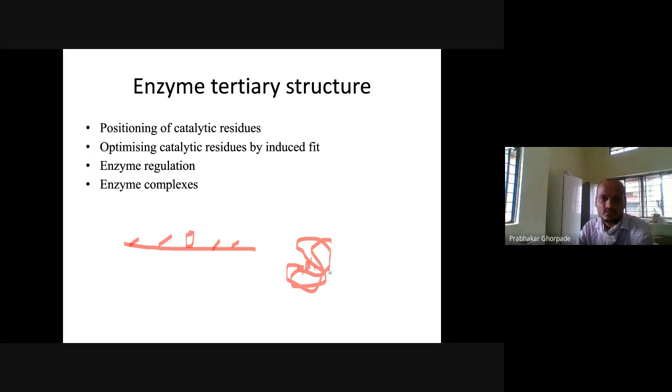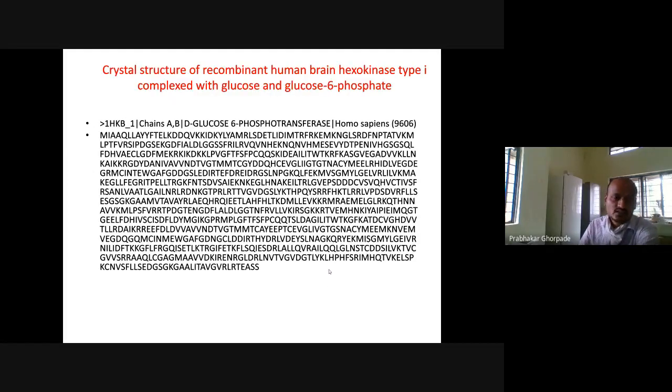So that is why we need protein structure. For example, we were discussing hexokinase. We have taken this crystal structure of the human brain hexokinase type 1 complex with glucose and glucose 6-phosphate. This one is a sequence of the hexokinase enzyme. So this is methionine, isoleucine, likewise. This is an amino acid sequence, a primary sequence.